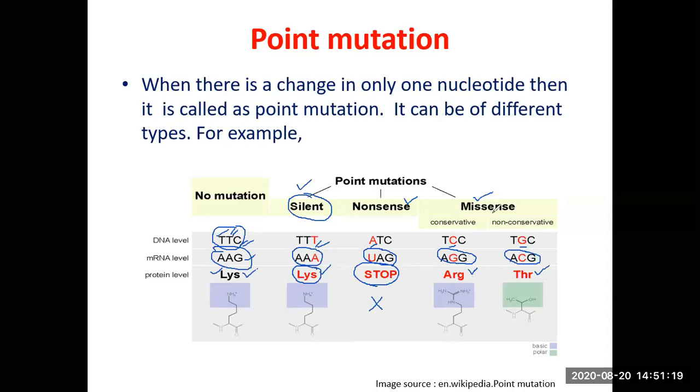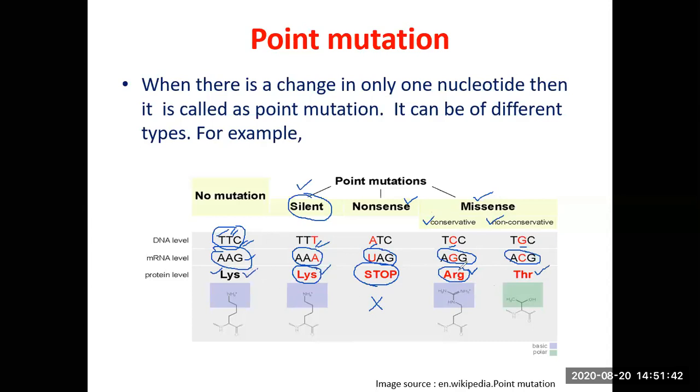And missense mutations can be of 2 types. You have conservative missense mutation and you have non-conservative missense mutation. What is meant by conservative? Conservative means the changed amino acid, this arginine, belongs to the same class of amino acid as the original one. What is meant by class? Means hydrophobic, hydrophilic, acidic, alkaline. So that is meant by class.